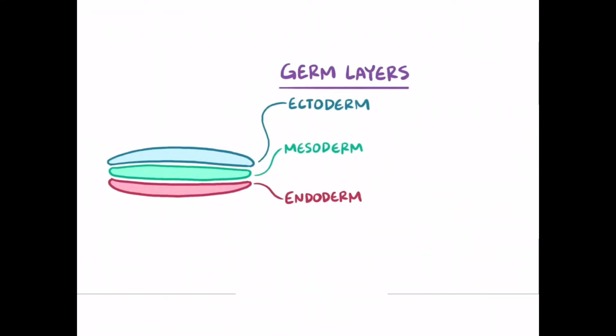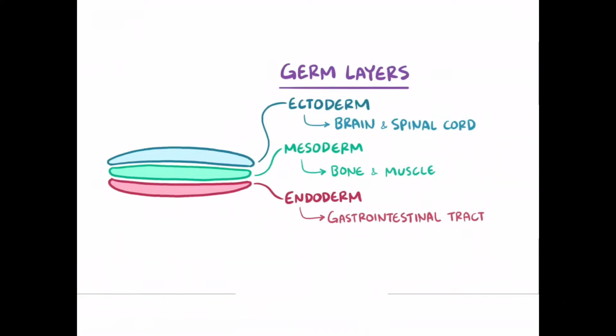During fetal development, the entire body derives from three layers, called germ layers: the ectoderm, mesoderm, and endoderm. These germ layers are made of germ cells, and the germ cells migrate out and differentiate into all of the different types of tissues. For example, some ectodermal germ cells become cells of the brain and spinal cord. Some mesodermal cells form bone and muscle, and some endodermal cells become cells in the gastrointestinal tract.